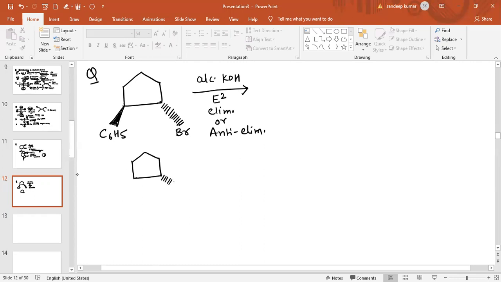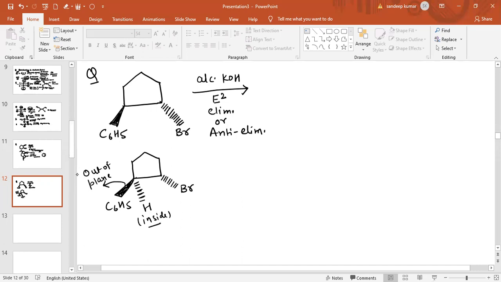If Br is present at the dash position, meaning inside the plane, and C6H5 is out of plane, then the hydrogen present on this carbon must be inside the plane, because this C6H5 group is out of plane.